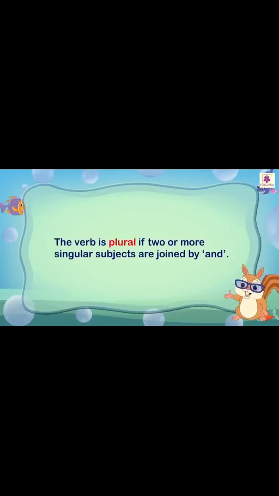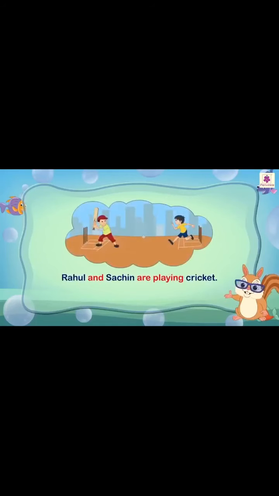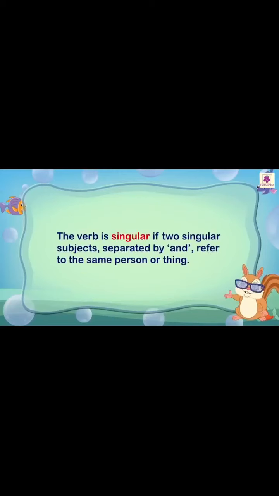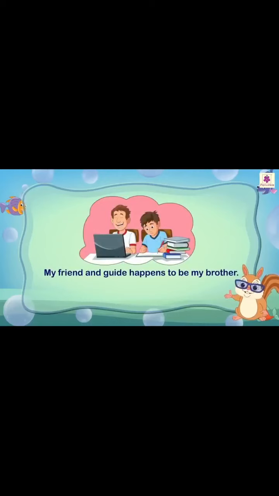The verb is plural if two or more singular subjects are joined by and. For example, Rahul and Sachin are playing cricket. However, the verb is singular if two singular subjects separated by and refer to the same person or thing. For example, my friend and guide happens to be my brother. Here, the two singular subjects, friend and guide, are referring to the same person, that is, brother.